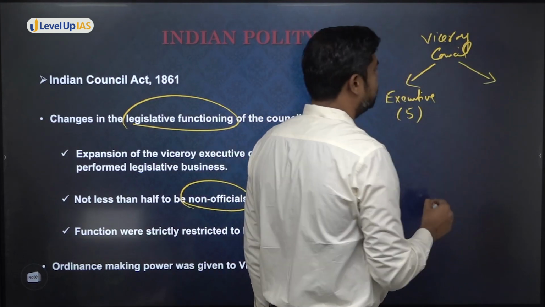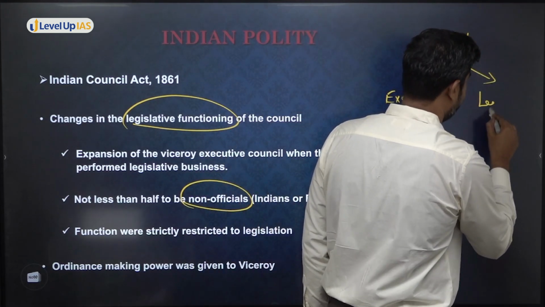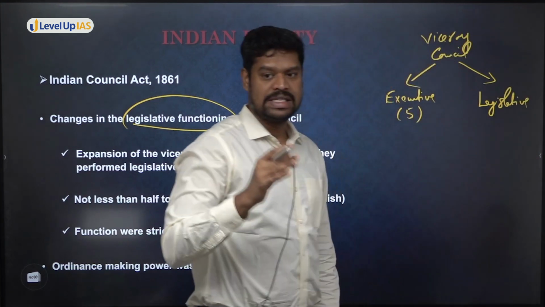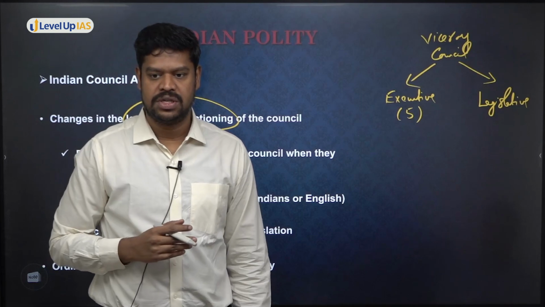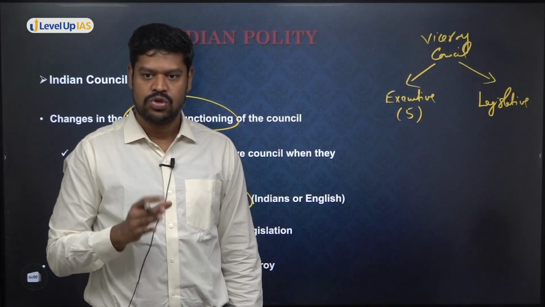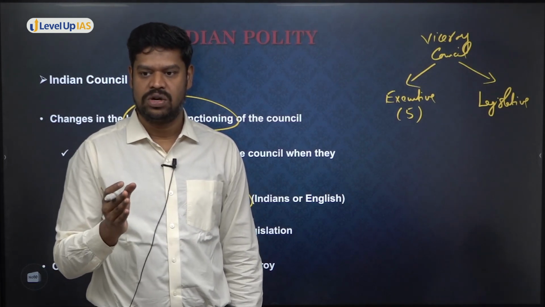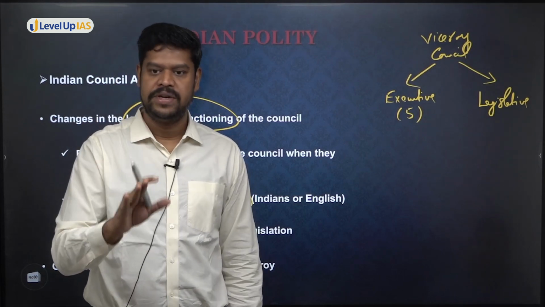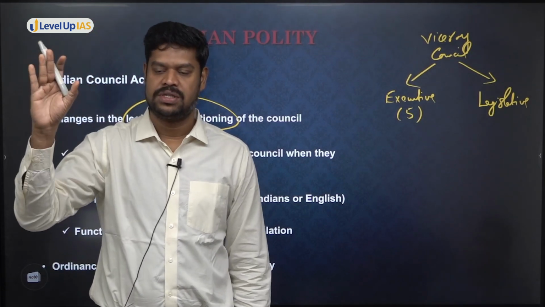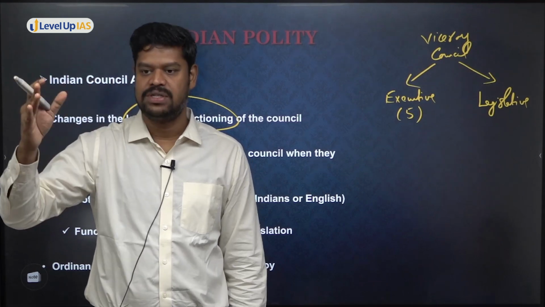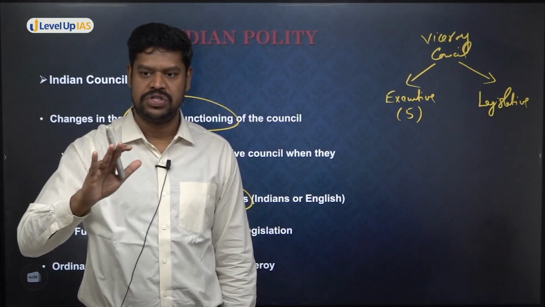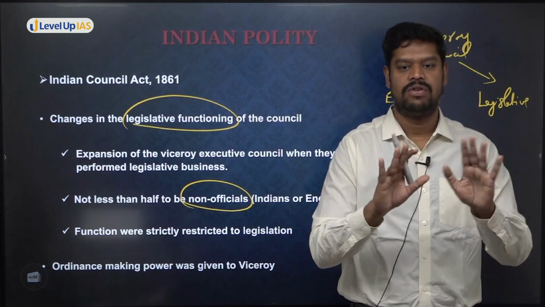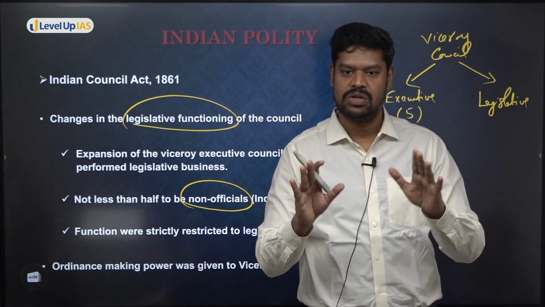But when they are performing the legislative function, also called the Legislative Council, not less than half of the members to be non-officials. You'll have to understand the difference between officials and non-officials. Officials are part of the British government. They may be ministers, higher officials, or servants of the British government. Non-officials are not part of the government. Anyone who is not part of the government is a non-official.